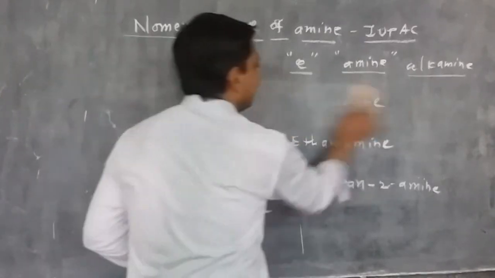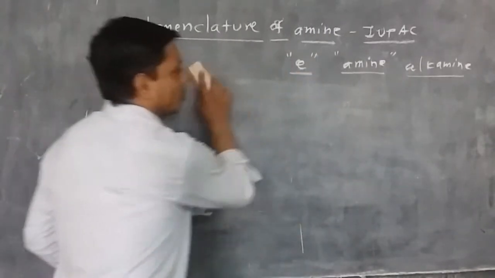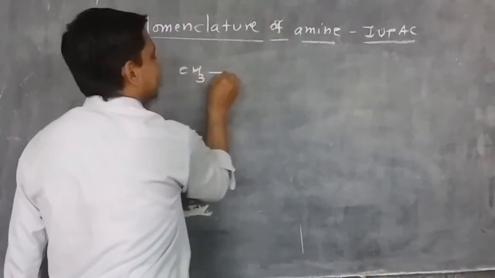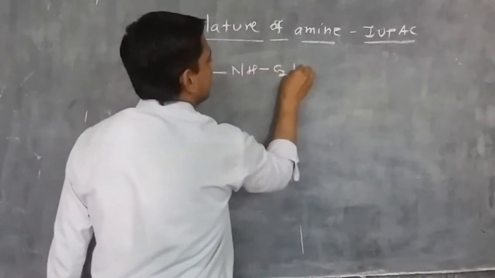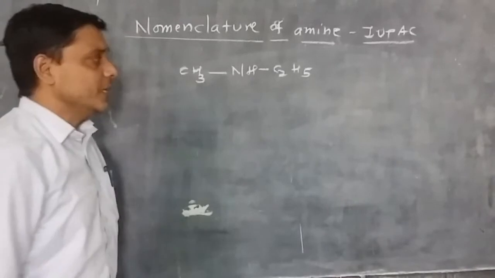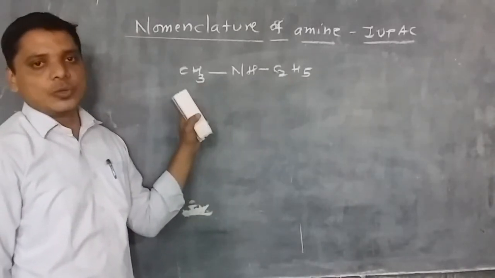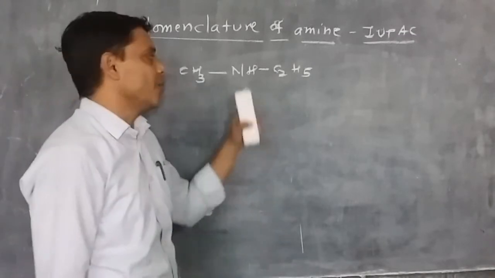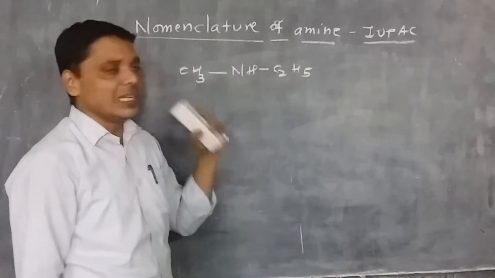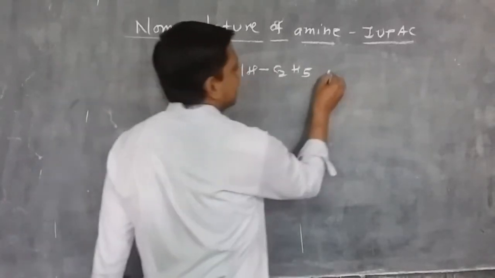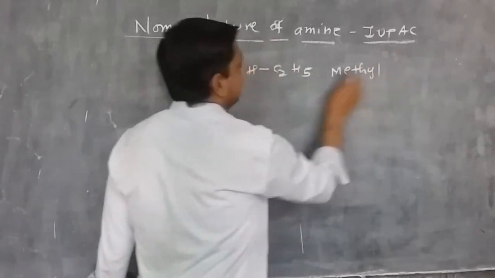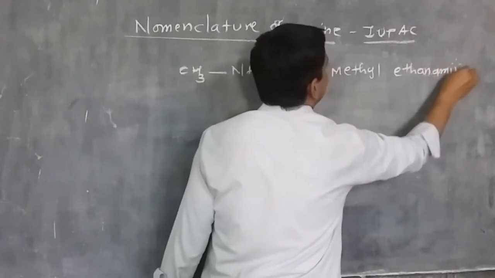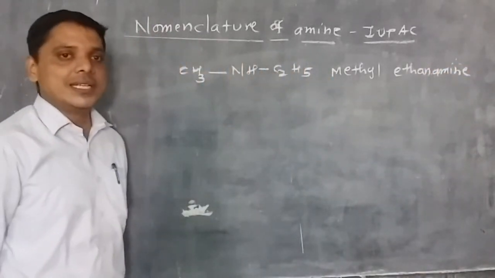Now similarly we can name secondary amines. Suppose we draw CH3, then NH, and then CH2, C2H5. Here one is a smaller alkyl group and the other is a larger alkyl group. The larger alkyl group is considered the parent alkane, and the smaller one is considered the alkyl substituent. The smaller group is methyl, and the two-carbon parent alkane is ethane, so the name ethanamine applies. So methylethanamine is applied for it.